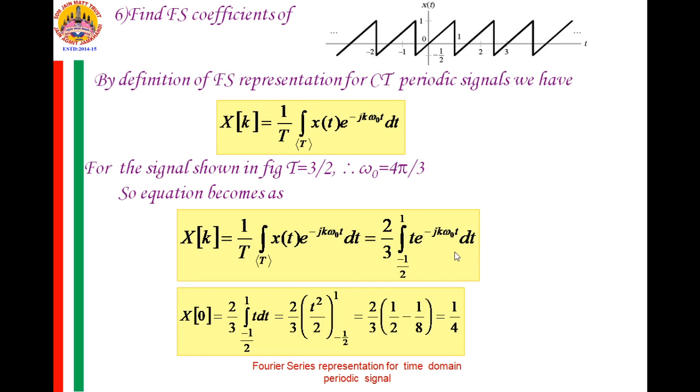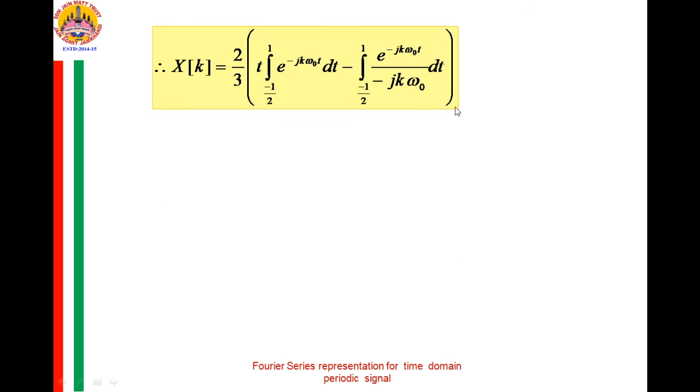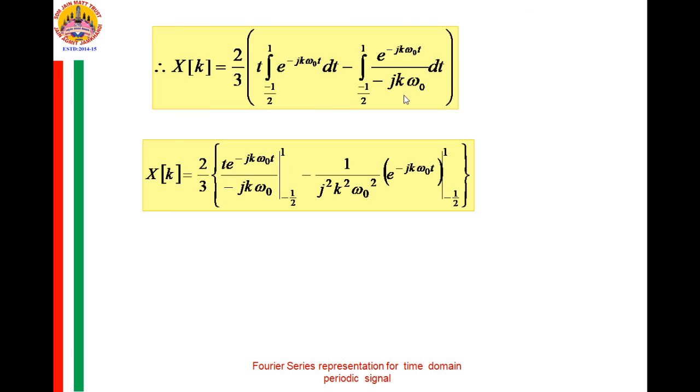Now evaluate this integration by parts. x of k is equal to 2 by 3 times the integration from minus 1 by 2 to 1 of t e raised to minus jk omega naught t dt, minus the integration from minus 1 by 2 to 1 of e raised to minus jk omega naught t by minus jk omega naught dt.